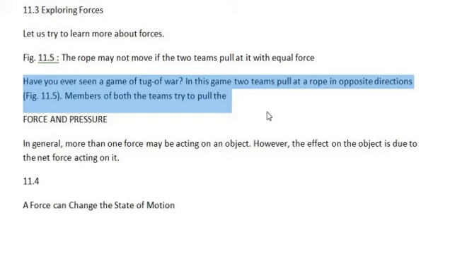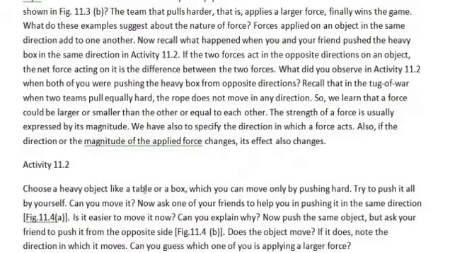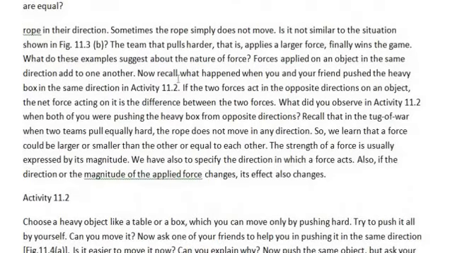See, there is a kerchief attached here, or a marker we can say. It shows which side is pulled more. Sometimes it will stay steady for some time. Even though both sides are pulling hard, it will remain there because both sides apply the same or equal force. Then the marker will not move to any side. It is not similar to the situation shown in figure 11.3b. The team that pulls harder, that is, applies a larger force, finally wins the game.